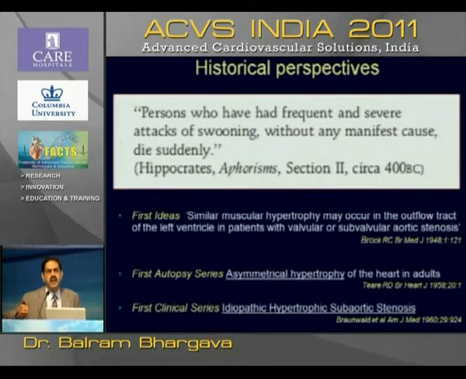Bloch in 1948 suggested that something of this kind exists on the right side, following which Teare in London did an autopsy series of more than 2,500 patients and demonstrated hypertrophic cardiomyopathy for the first time. And then the first clinical series was published by Longboard in Circulation in 1960.